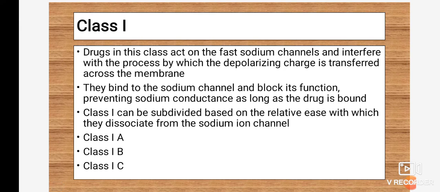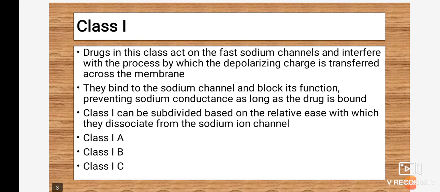So they directly bind to the fast sodium channels and interfere with the process by which the depolarizing charge is transferred across the membrane. They bind to the sodium channels and block their function, preventing sodium conductance as long as the drug is bound. They bind to the channels for a specific time interval, and based on the time interval there are subtypes like class 1A, class 1B and class 1C. Class 1 can be subdivided on the basis of the relative ease with which they dissociate from the sodium ion channel.